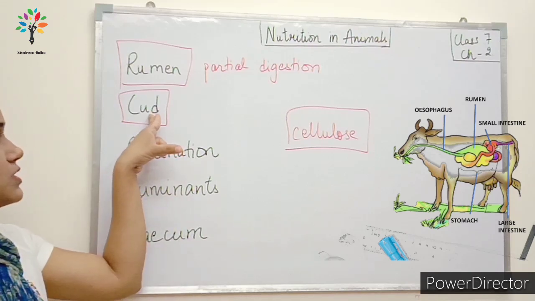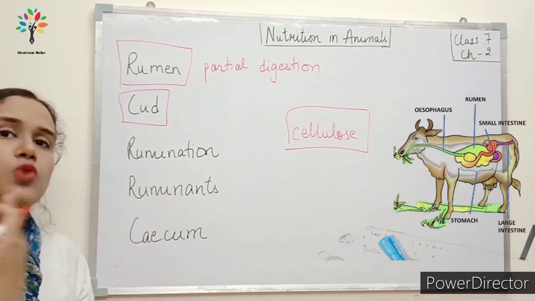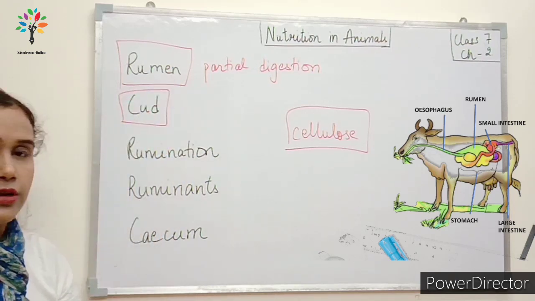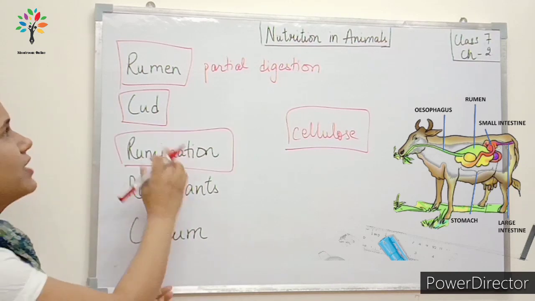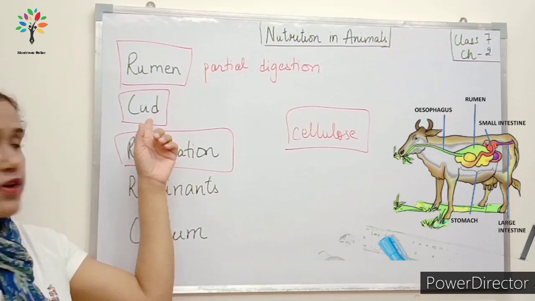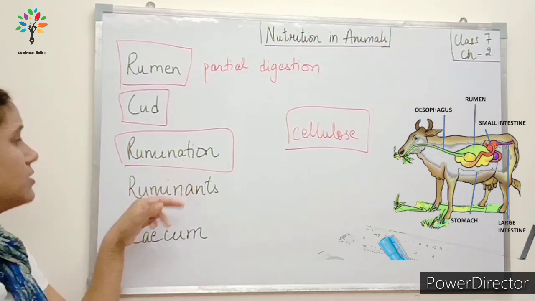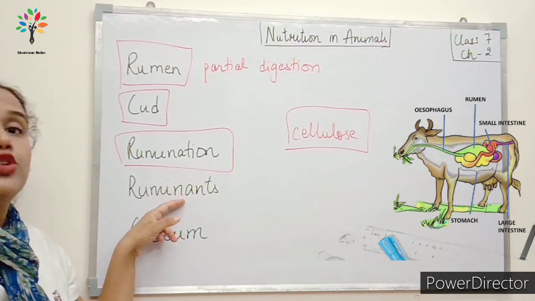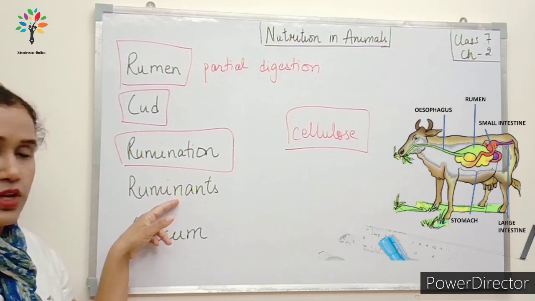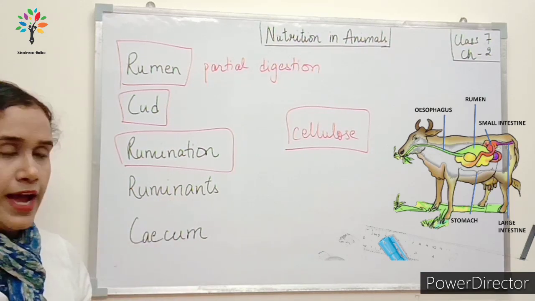Okay, so this is called cud, the food that has come back to the mouth after partial digestion in the rumen. This process of first sending the food to the rumen and then the food coming back in the form of cud is known as rumination. And the animals which do this are called ruminants. Okay, for example, cow and buffalo or any other grass eating animal.